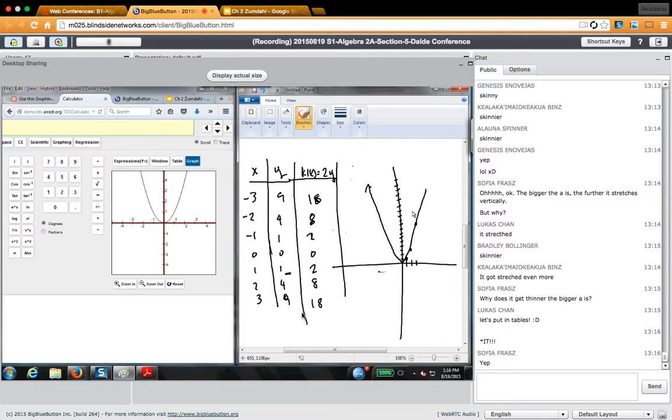Got it? Now, the new parabola at 3 went to 18, so way up here. And at 4, it went to 8, so right about here. And then at 1, it went to 2. And at 0, it stayed at 0 because 0 times 2 is 0. And then it repeats itself in a kind of symmetric pattern.